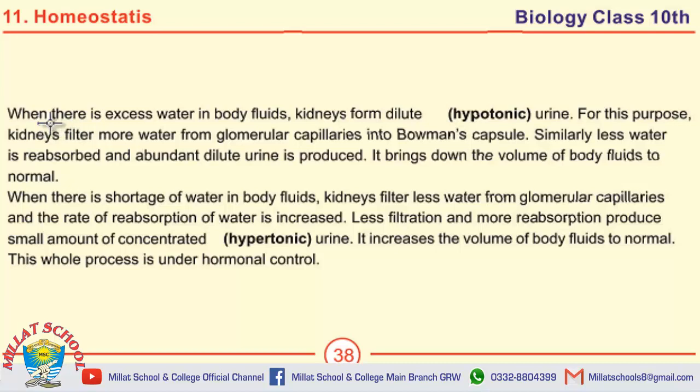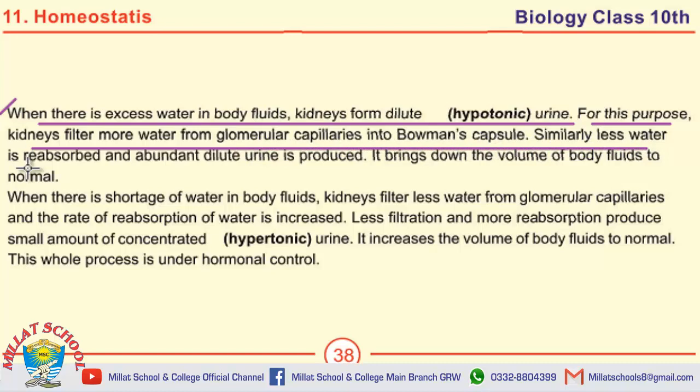The answer: when there is excess water in body fluids, kidneys form dilute hypotonic urine. What brings down the volume of body fluids to normal? Answer: when there is excess water in body fluids, kidneys form dilute hypotonic urine. For this purpose, kidneys filter more water from glomerular capillaries into Bowman's capsule. Similarly, less water is reabsorbed and abundant dilute urine is produced. It brings down the volume of body fluids to normal.